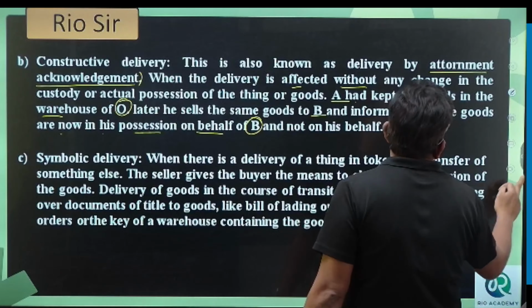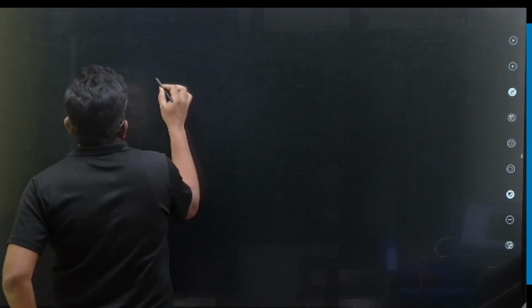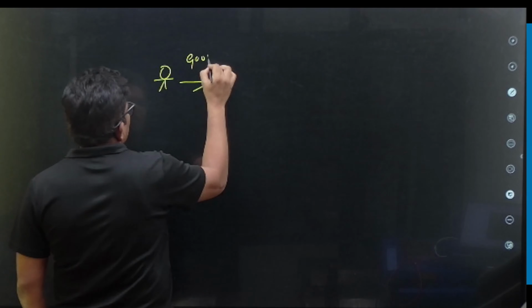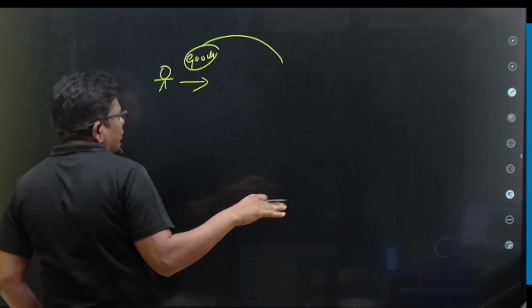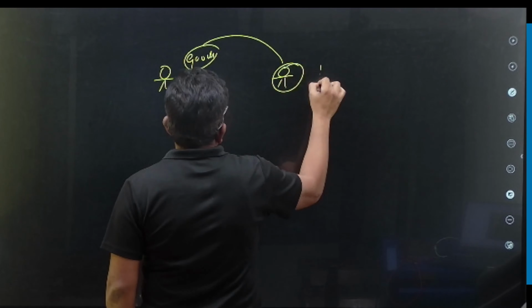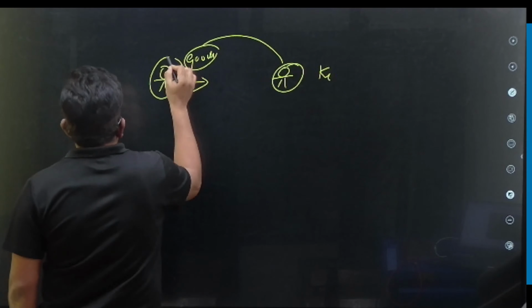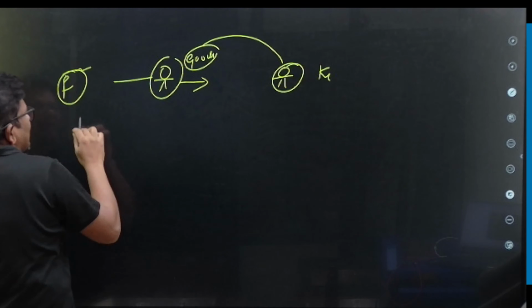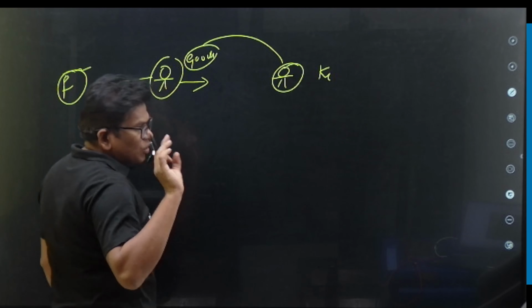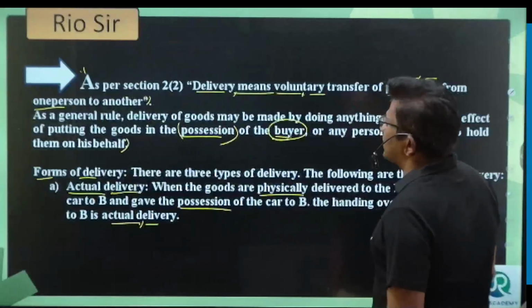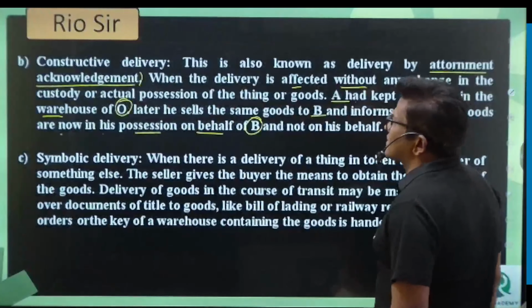Here is the slide. Assume that you have given your goods to somebody else to keep. So that person is the holder, or you can say keeper. And you have sold these goods to a friend and told the friend to just go and collect it from that person. So it is called a constructive delivery. Understood? It is called a constructive delivery.